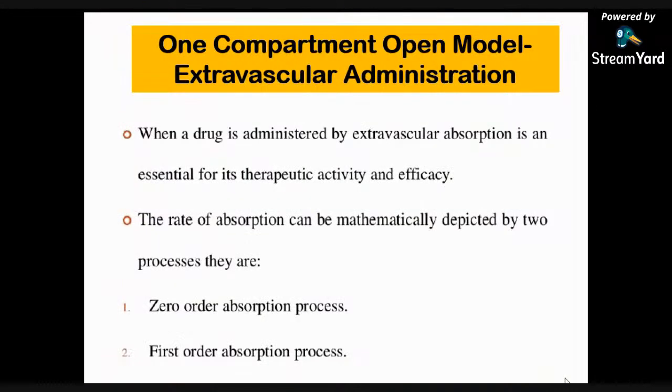So students, you already know what the compartmental models are. We already discussed in the previous session the one compartment open model of IV bolus and IV infusion. So in this lecture we will start with extravascular administration, or the one compartmental open model of extravascular administration.